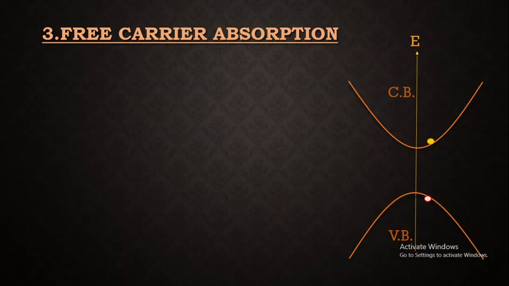That is, we have studied about fundamental absorption, where the electron absorbs the energy from the photon present in the valence band and gets excited to conduction band, but only when the photon energy is greater than or equal to energy gap. So what actually is the difference between free carrier absorption and fundamental absorption?